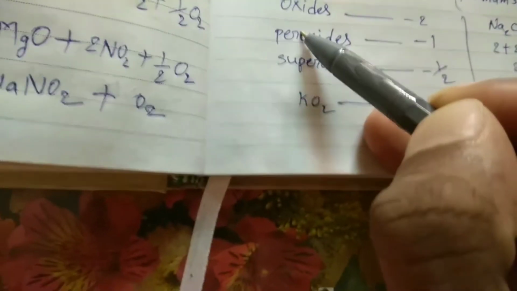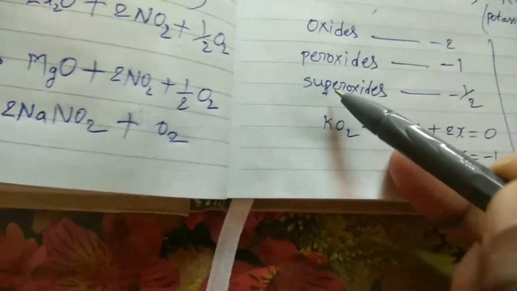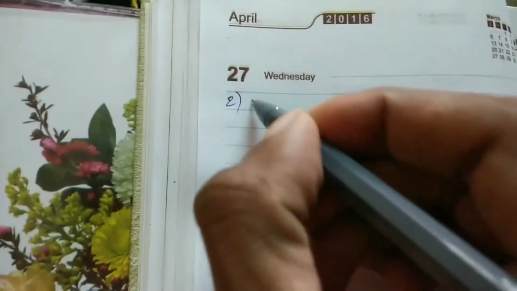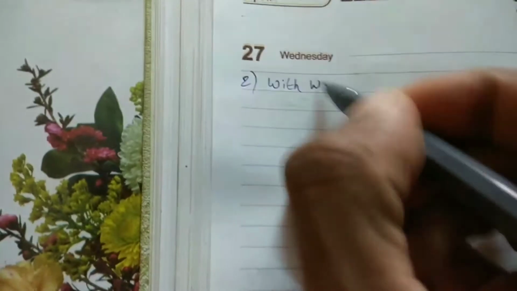This type of peroxides and superoxides cannot be formed by lithium and magnesium. Keep it in mind. Next, reaction with water. See this, reaction with water. Second property, with water,